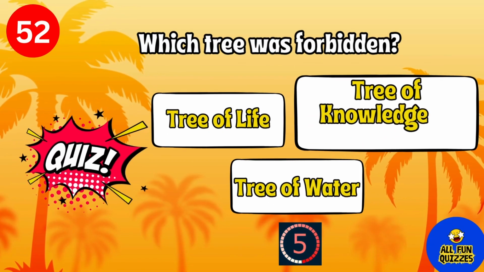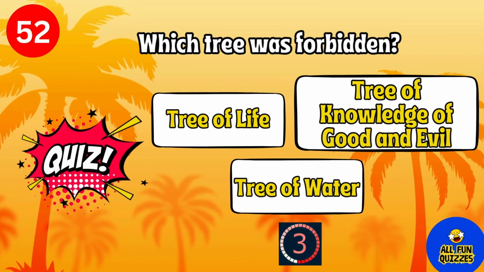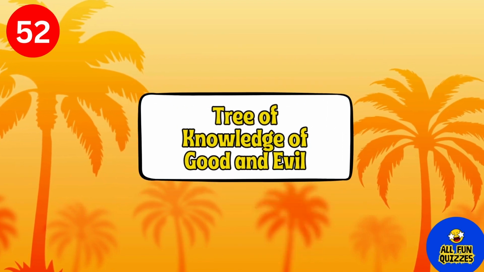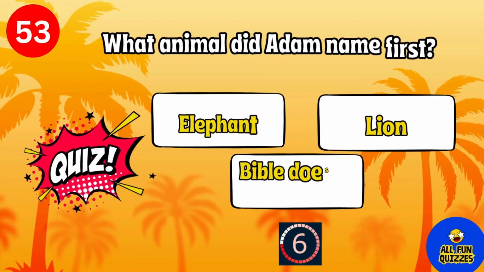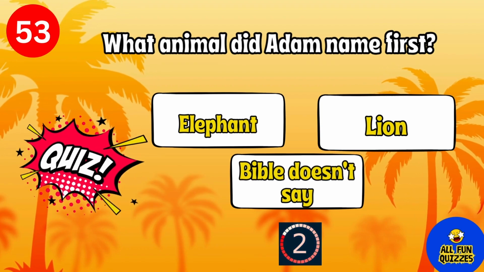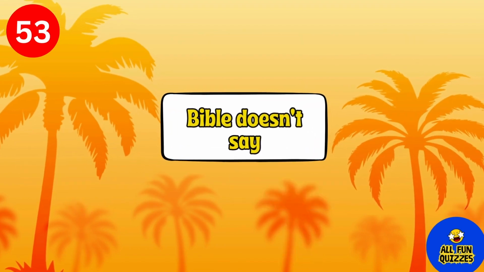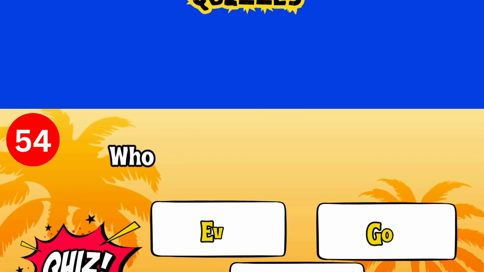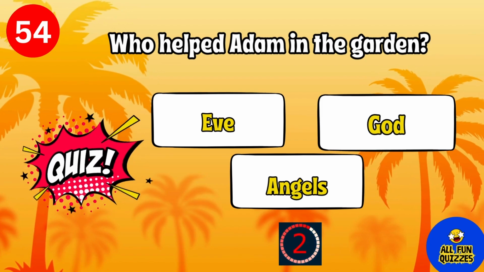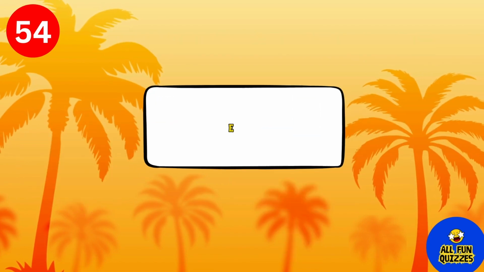Which tree was forbidden? Tree of knowledge of good and evil. What animal did Adam name first? Bible doesn't say. Who helped Adam in the garden? Eve.